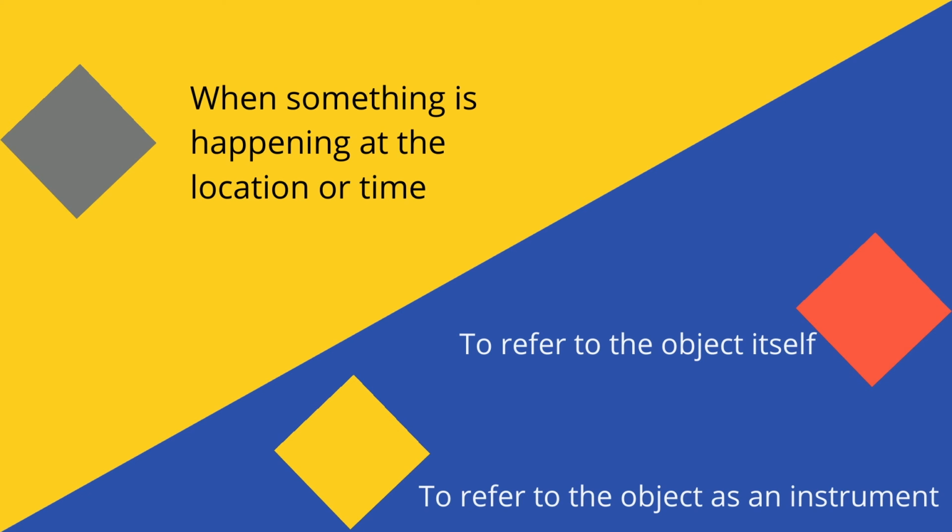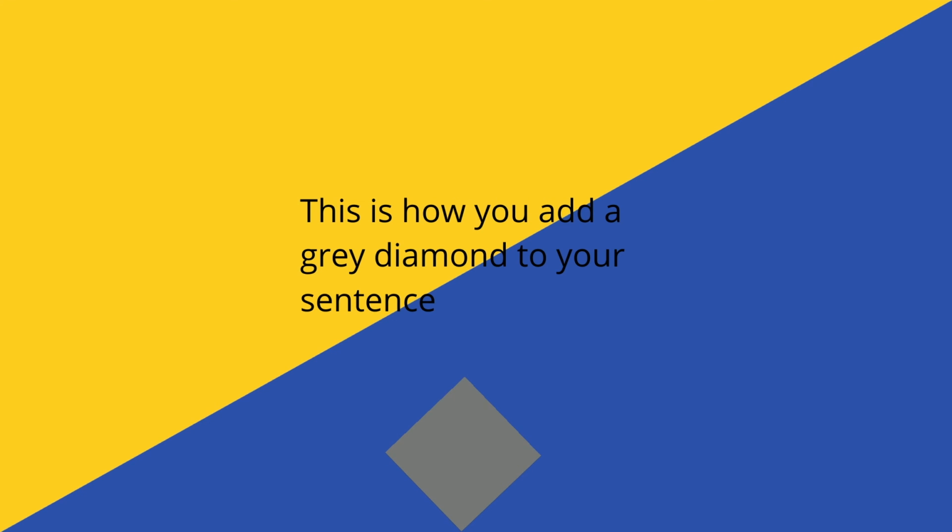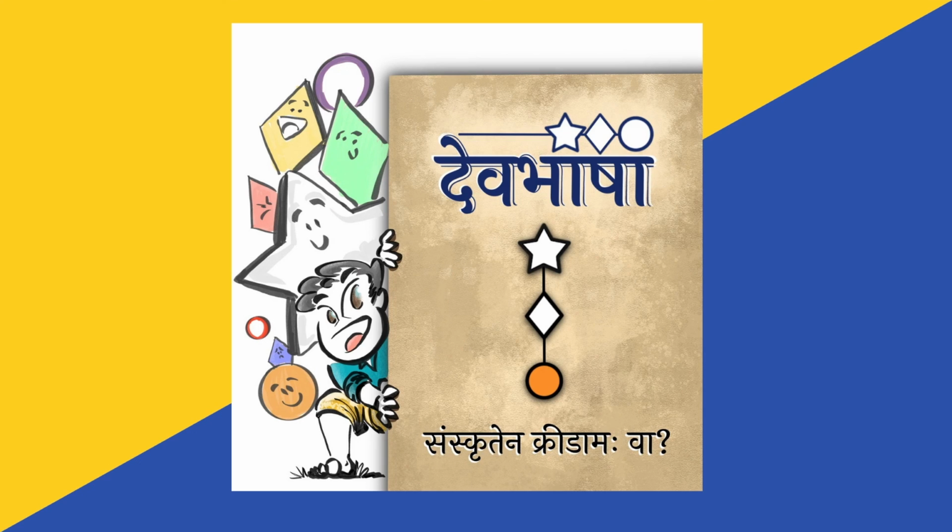So that's how you use a grey diamond card in your sentence when something is happening at the location or at the time. And to recap, the red diamond refers to the object and the yellow diamond refers to the object as an instrument. And that is how you add a grey diamond to your sentence. That is Devabhasha for you. Collect cards, make sentences, gain points, and in the process, learn Samskrita as well.